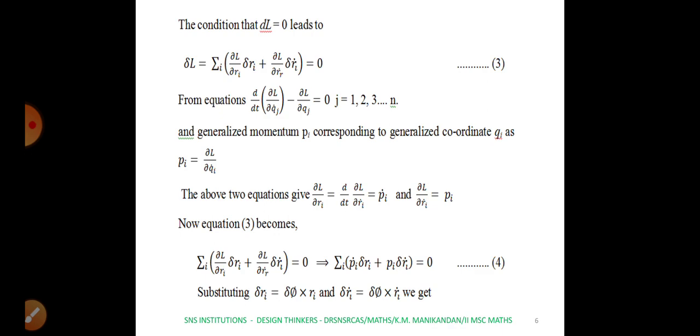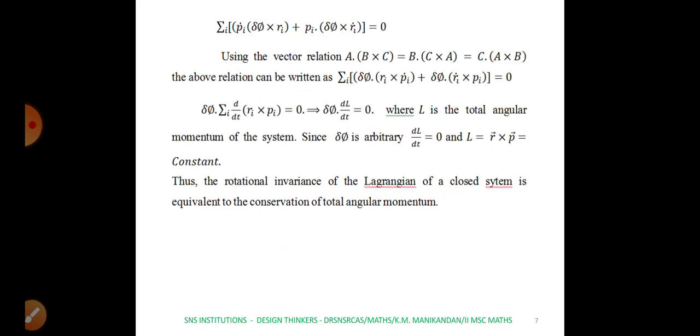Replace ∂L/∂Ṙi by Pi and keep δRi as it is, and next replace ∂L/∂Ṙi dot by Ṗi. In the fourth equation we have replaced the ∂L/∂Ri value and the ∂L/∂Ṙi value. And next we replace the value of δRi and δṘi in the fourth equation.